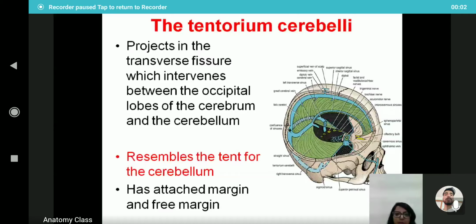So here we can appreciate the attached margin on the transverse sulcus on the posterior cranial fossa, and the free margin is here in the midline. So it has the attached margin and the free margin.